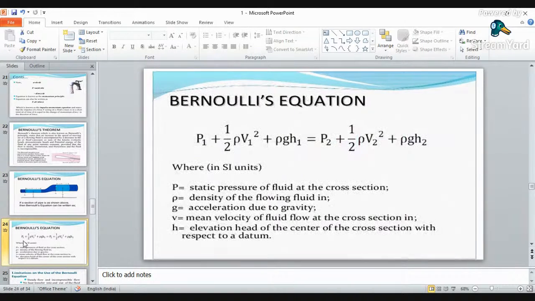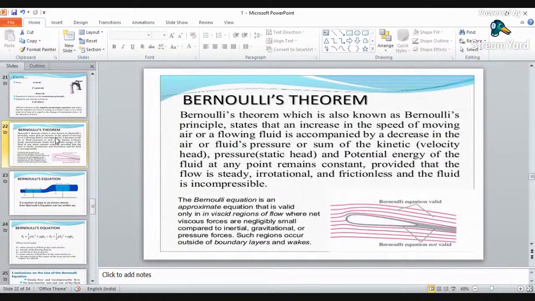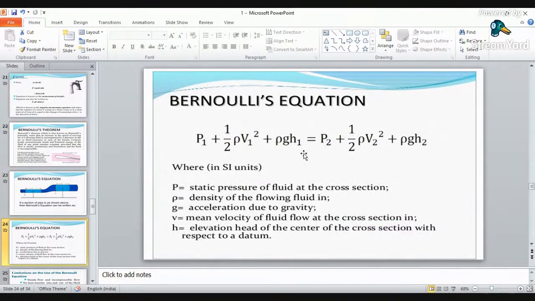Just go through this equation: P1 by rho g plus V1 square by 2g plus Z1 must be equal to P2 by rho g plus V2 square by 2g plus Z2. Here g will be cancelled out. By rearranging the equation, you will get the final Bernoulli's equation.